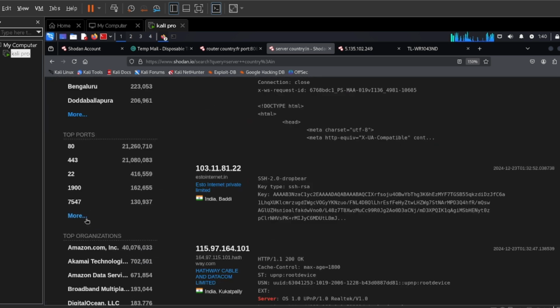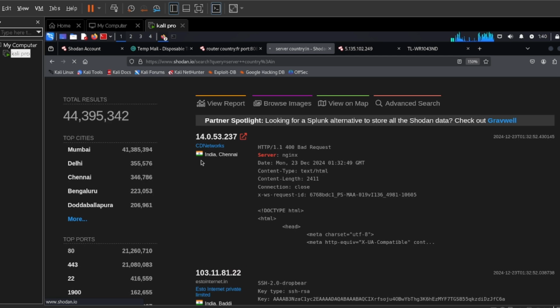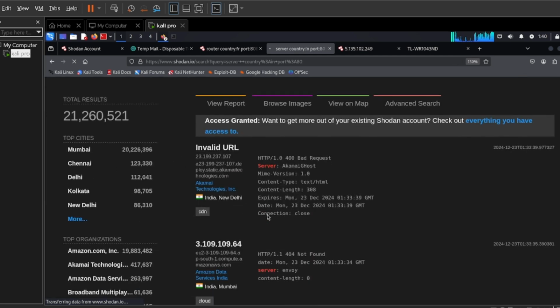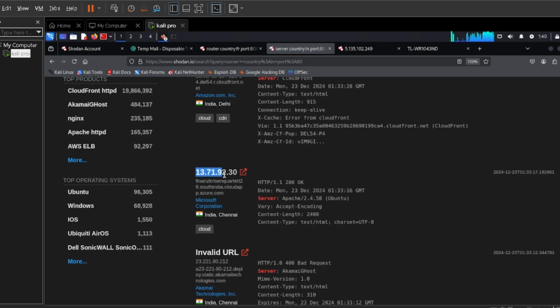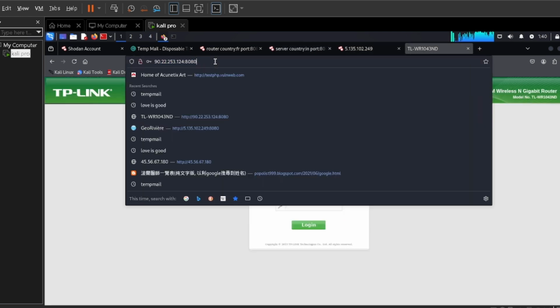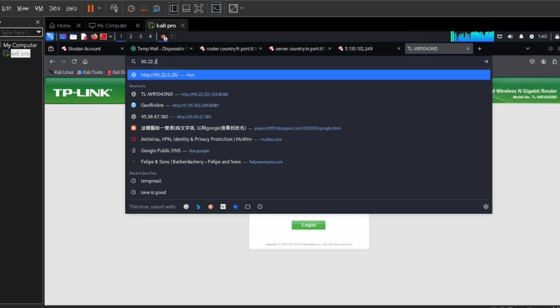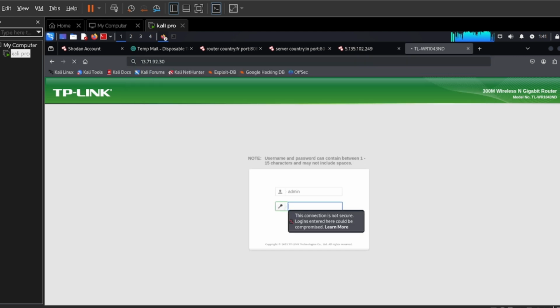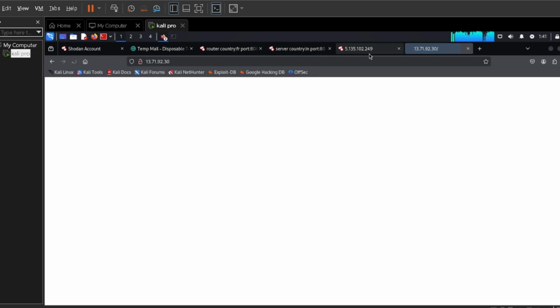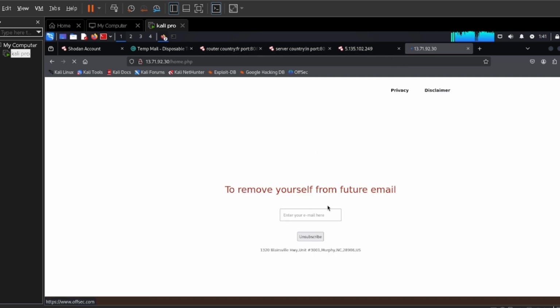You see? So I can actually say, okay, I want those on port 80. So maybe I will choose Mumbai or Delhi. I say okay. Let's say those on port 80, those who are available. I say this one is available. The connection is giving us a connection. So let me change it and see if we can get any login page or any platform. You see, it's loading. So that's the point.